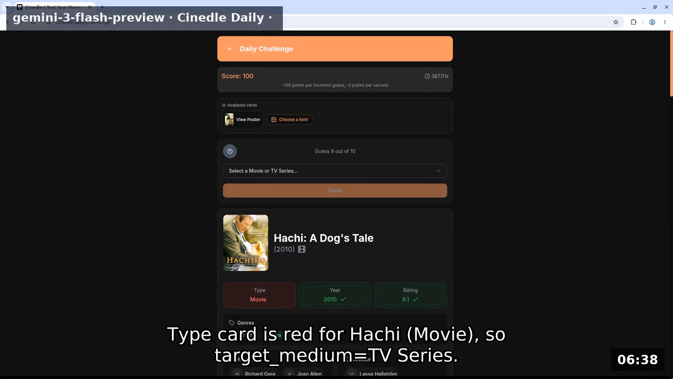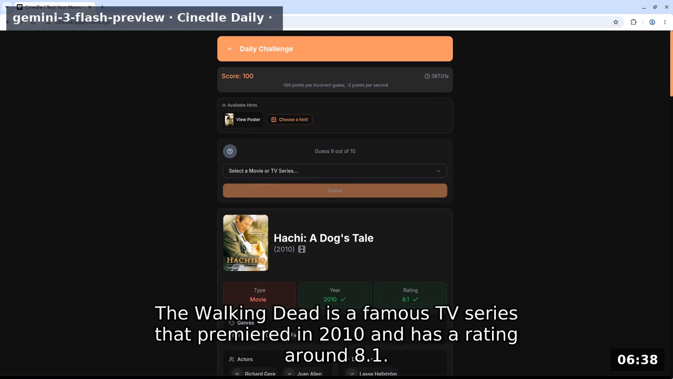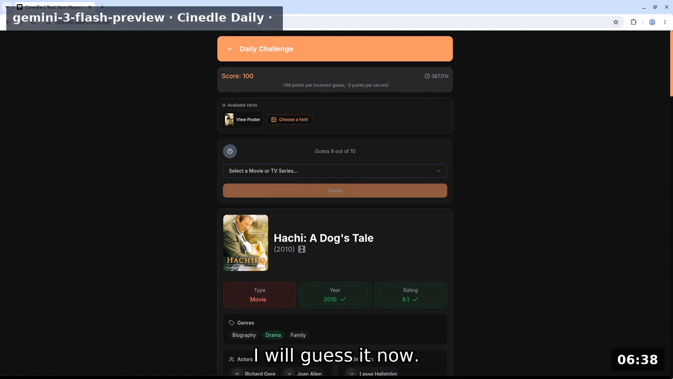Type card is red for Hachi movie, so target medium equals TV series. The year 2010 and rating 8.1 are both green, matching the target exactly. The Walking Dead is a famous TV series that premiered in 2010 and has a rating around 8.1. I will guess it now.